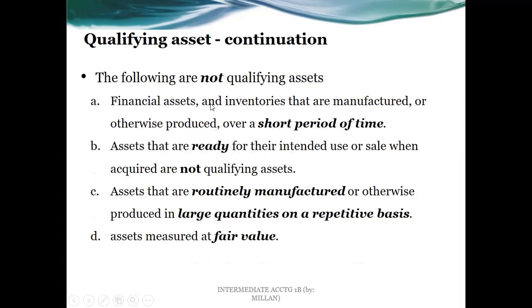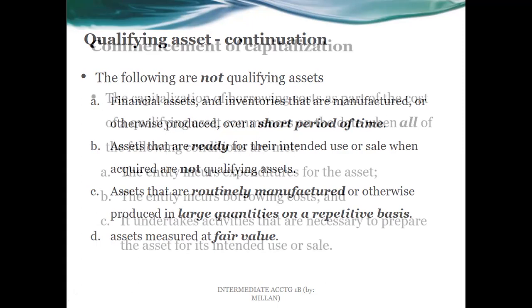The following are not qualifying assets. As explained a while ago, financial assets and inventories that are to be produced over a short period of time. Question could be, what is considered a short period of time? Normally in financial accounting, we say 1 year or less. If more, normally that's substantial, but it might be a case-to-case basis as well. Letter B, assets that are ready for their intended use or sale when acquired, they're not part. C, we're done. And the assets measured at fair value as explained a while ago.